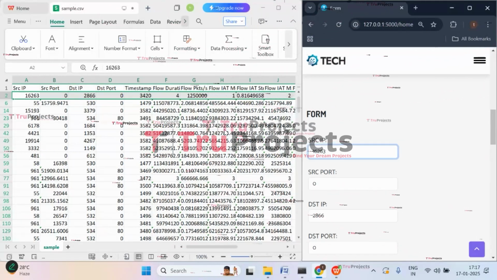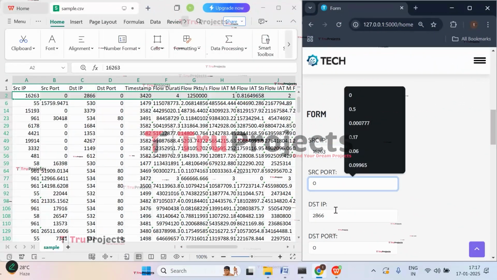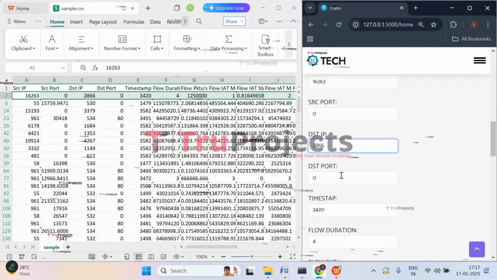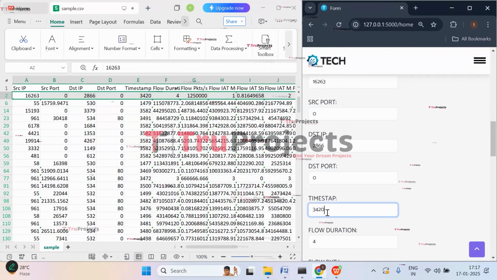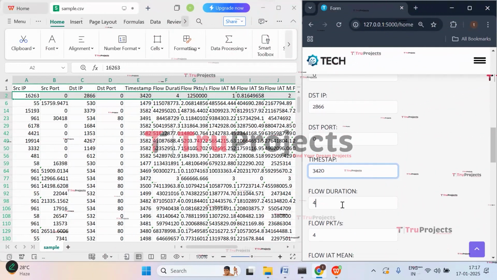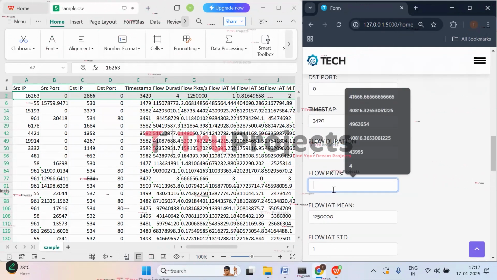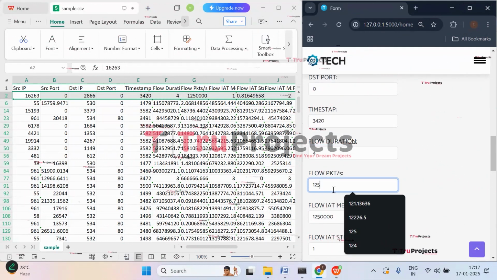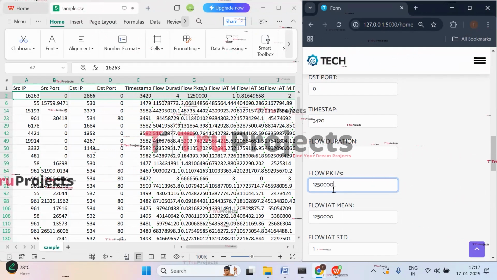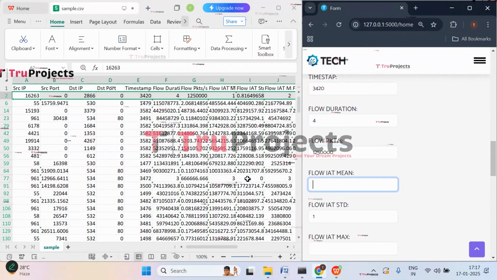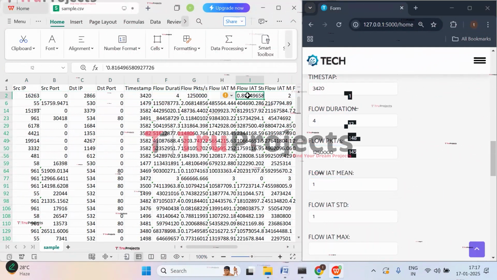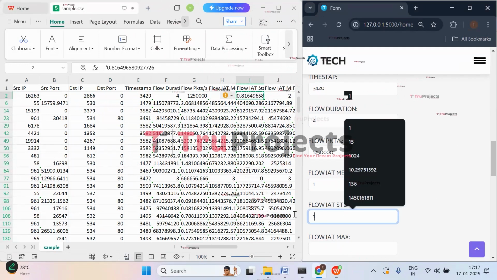Source IP is correct, then the source port is also correct. Destination IP is correct. Destination port is correct. Timestamp value is also correct. Then flow duration is correct. And then here flow packets are 1,25,000. And then flow IAT mean is 1. And this is the standard deviation. So copy the value, that is 0.81.